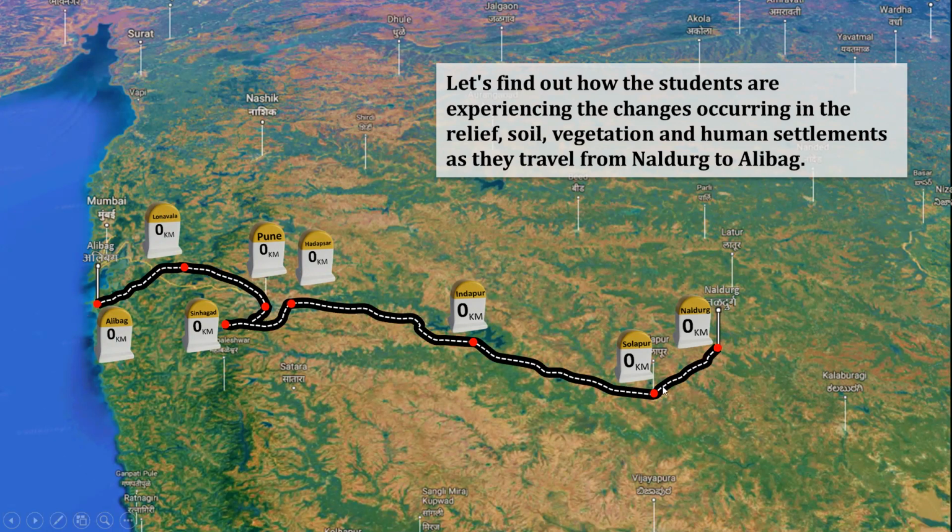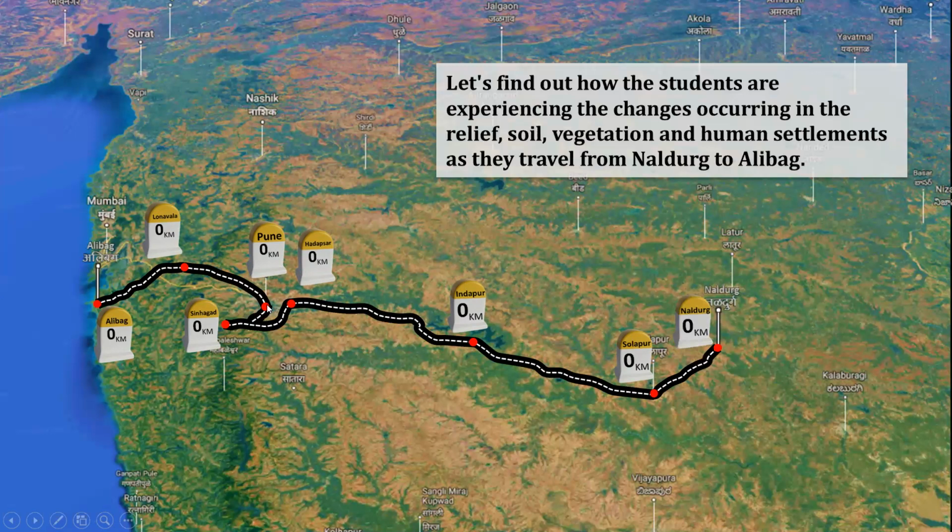They went to Solapur, afterward they traveled to Indapur, and they took a halt there for lunch, as well as dinner, and sometimes even for breakfast. Here, at Sinhagad also they took a halt. They visited Sinhagad Fort.